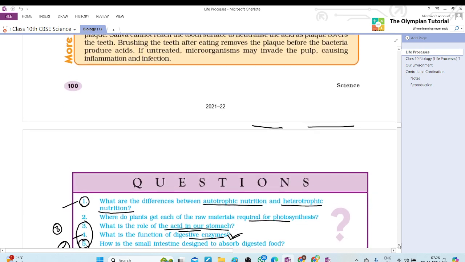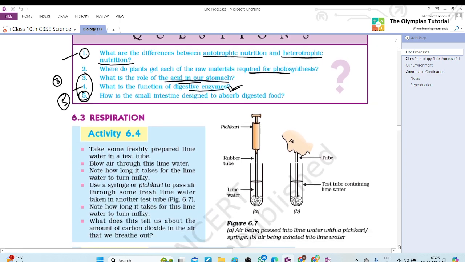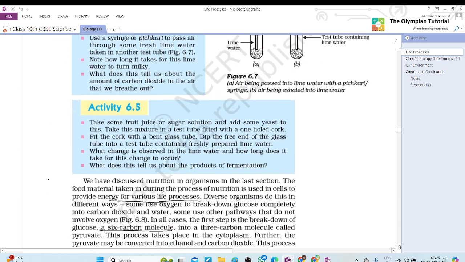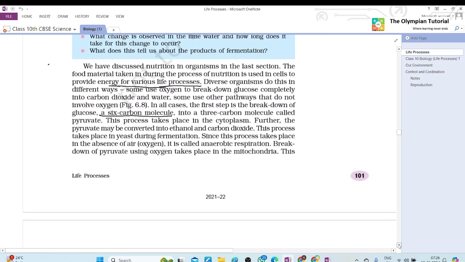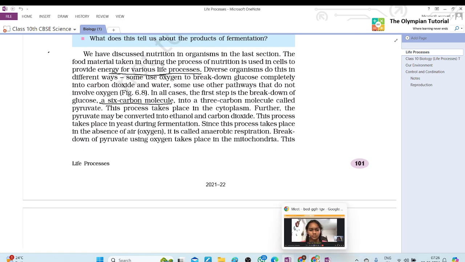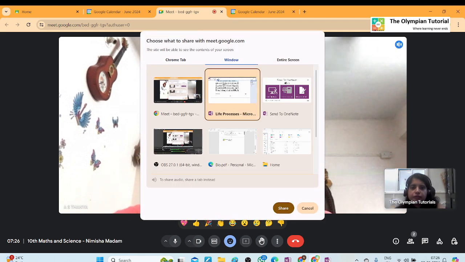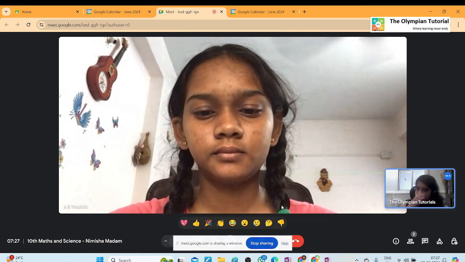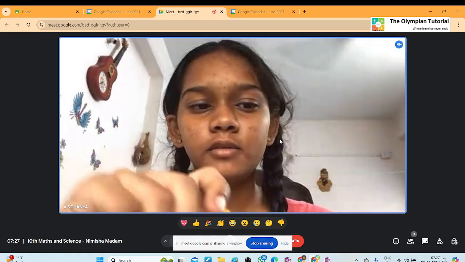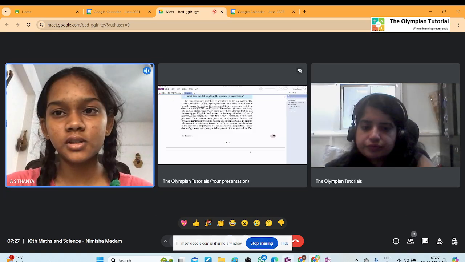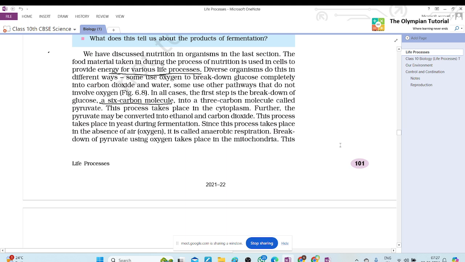I am sharing. So we learned about respiration, which gas is eliminated during respiration, and what happened during respiration. How many types of respiration did we study? Aerobic and anaerobic. What is the difference between them? In aerobic, the breakdown of glucose happens in the presence of oxygen, and in anaerobic, it takes place without oxygen. So Tanya, we made a chart. We will study these lines again, and we will observe the chart. You have the chart with you?